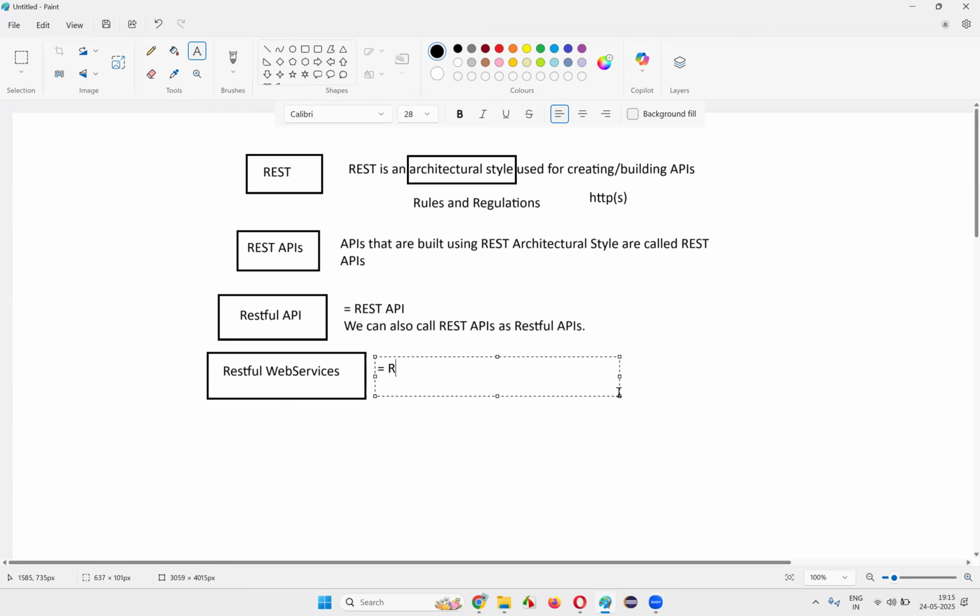REST API is equal to RESTful API. Both are the same, guys. Some people will call it RESTful API, some people call them REST APIs, some people call them RESTful web services. All are the same. Clear, everyone? Everyone clear with these topics of REST APIs, RESTful API, and RESTful web services?